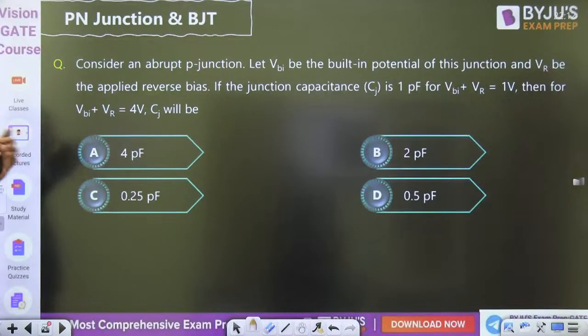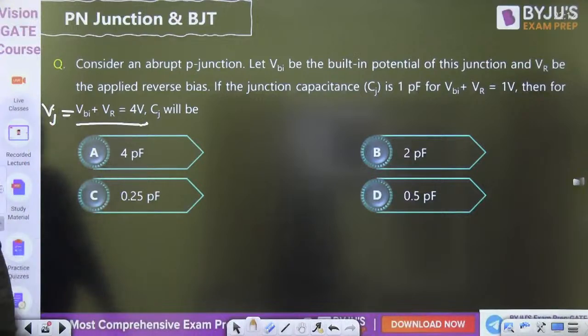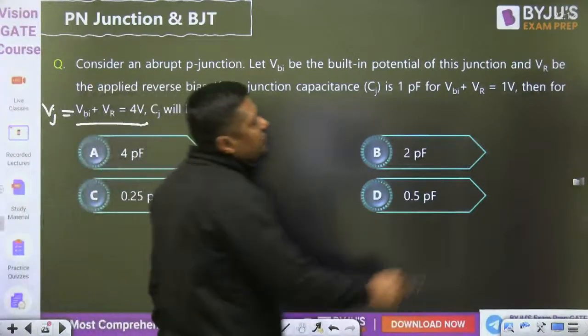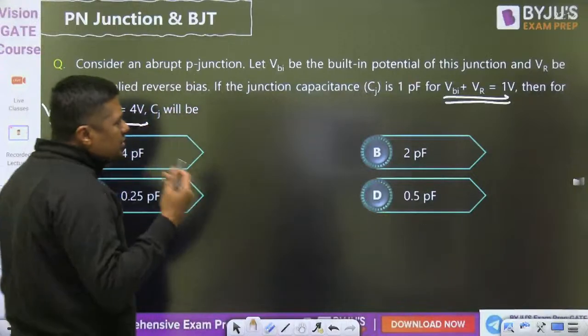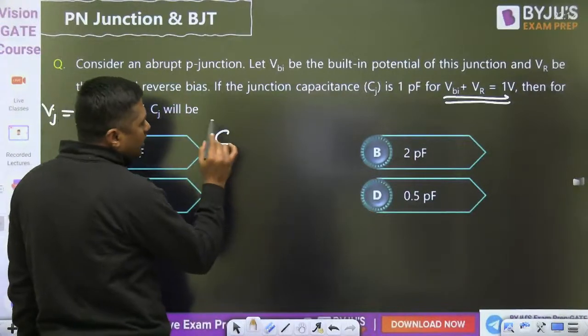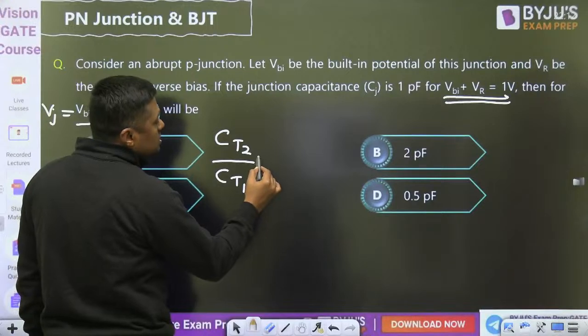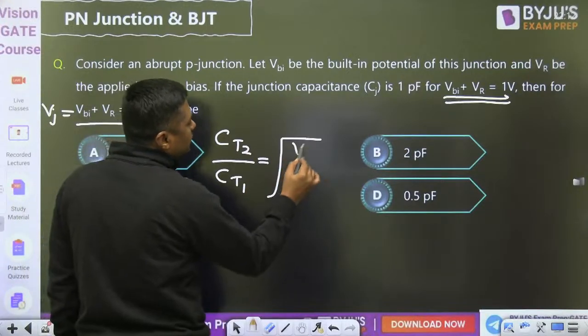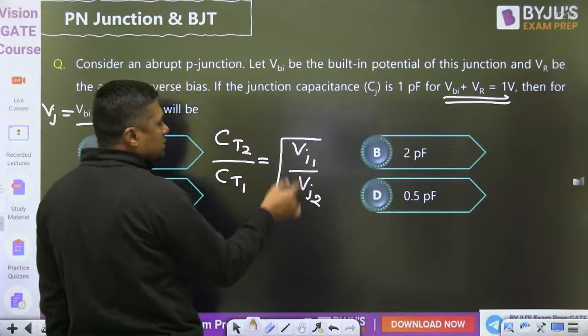Consider an abrupt PN junction. That is the formula for abrupt PN junction, and that is VBI plus VR. This is called junction voltage. It is given. So remember, it is inversely proportional. That's why always in the second case, CT2 upon CT1 is equal to root over VJ1 upon VJ2. Why opposite? Because it is inversely proportional.